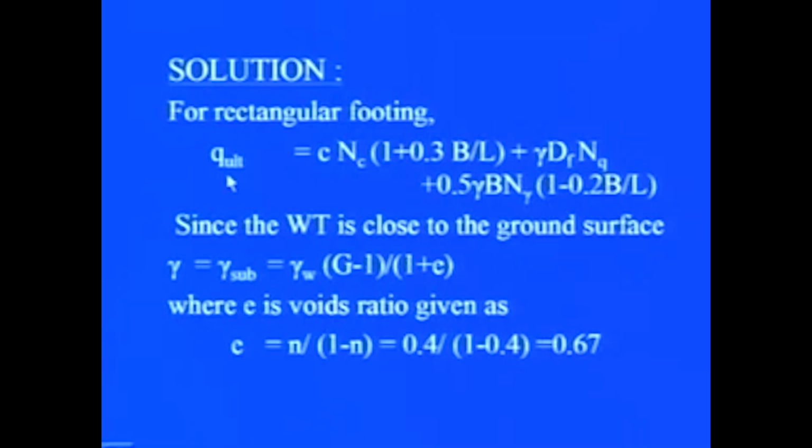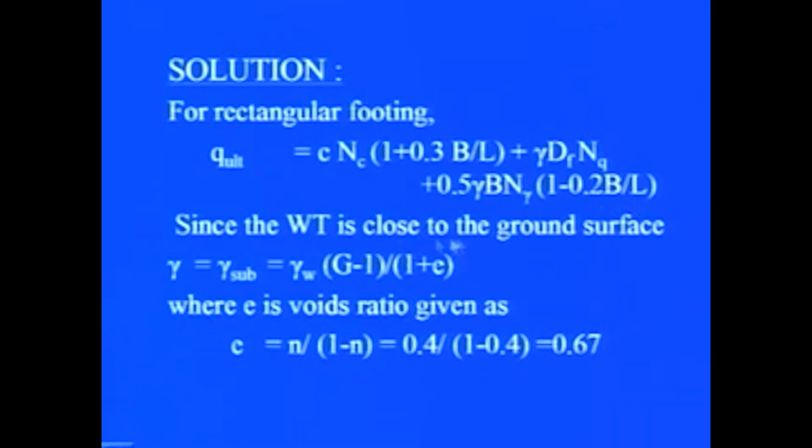Now, again in this case our aim is to find out what should be the length of the footing. For the rectangular footing, the ultimate bearing capacity given by Terzaghi is C Nc (1 + 0.3 B/L) + gamma Df Nq + 0.5 gamma B N gamma (1 - 0.2 B/L).